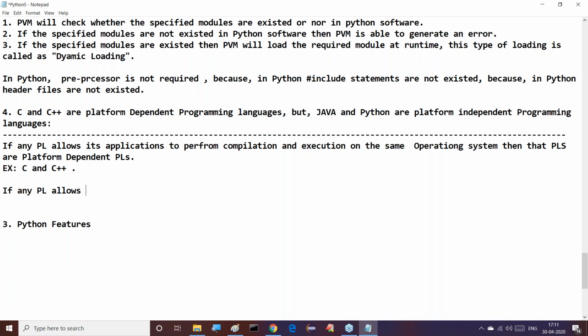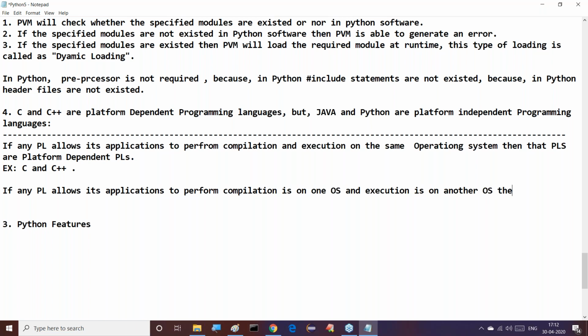If any programming language allows its applications to perform compilation on one operating system and execution on another operating system, then that programming language is called a platform independent programming language.